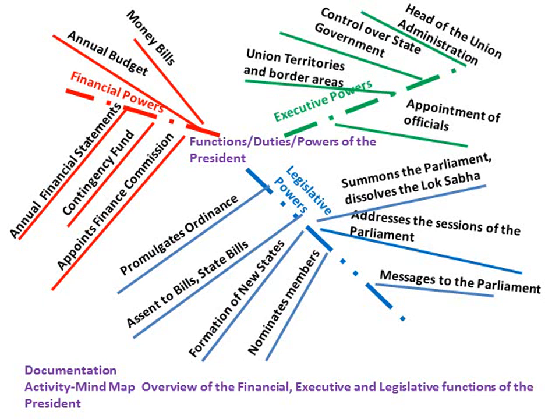Once again, the rule remains the same for the mind map. The links have to be connected. You can be as creative as you want. If you are taking legislative powers, use one color and spread out, branch out, so that it's easier for you to learn. Complete the documentation activity and we will meet soon.